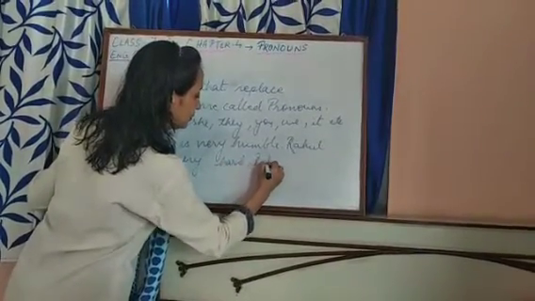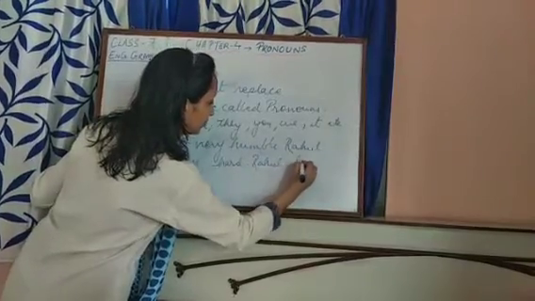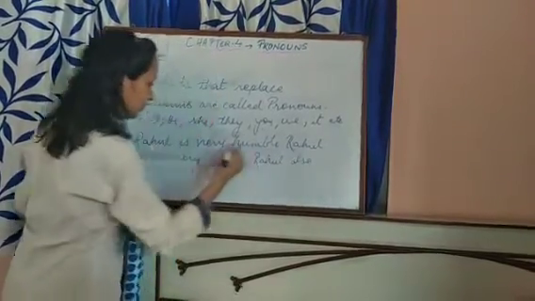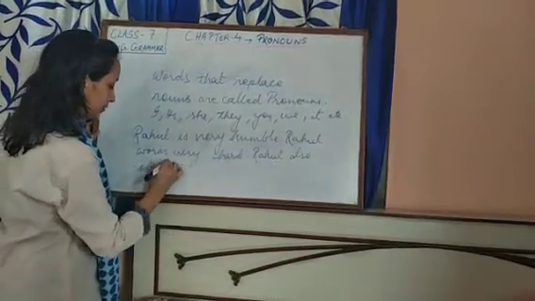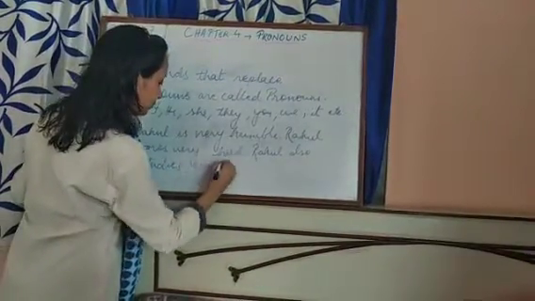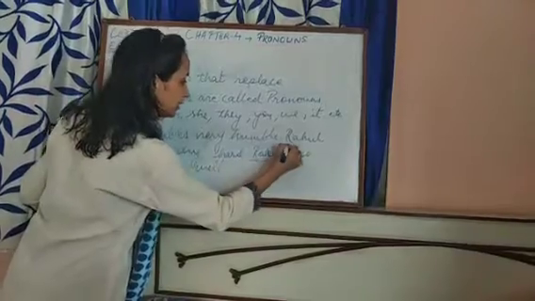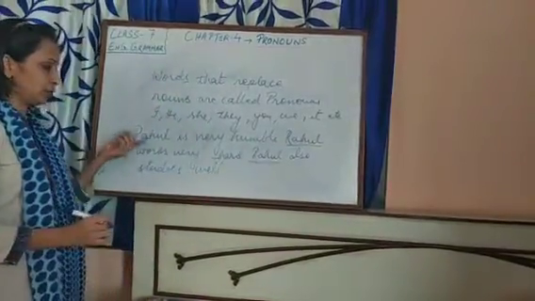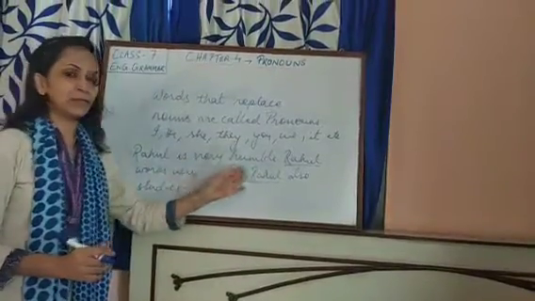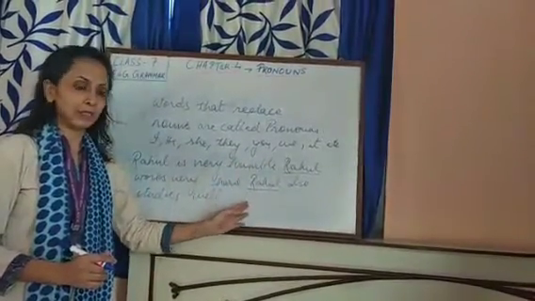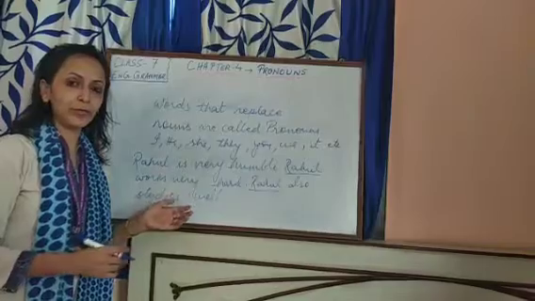Rahul also studies well. Now, see, how is it looking if I keep on repeating this Rahul, the subject here, in the next sentences? It's looking very much a repeated thing, and it's not looking appropriate.